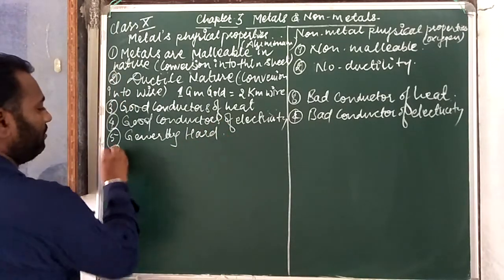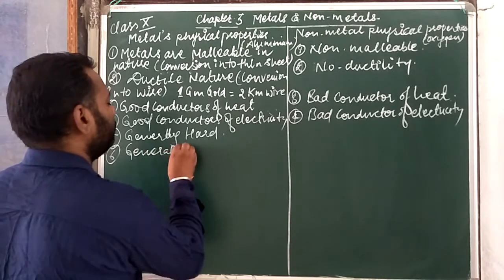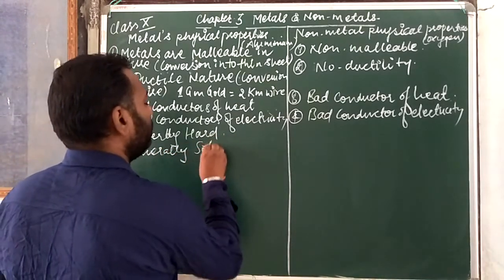I'm writing some examples here. Generally solid in nature.